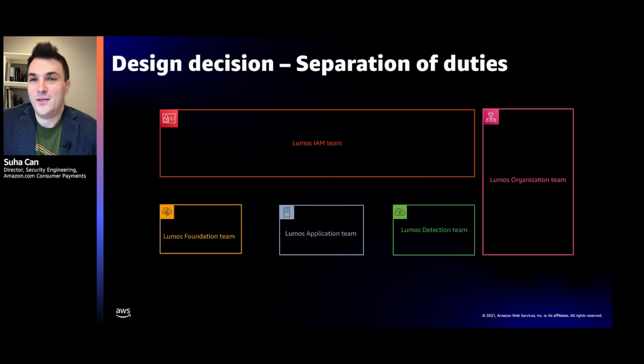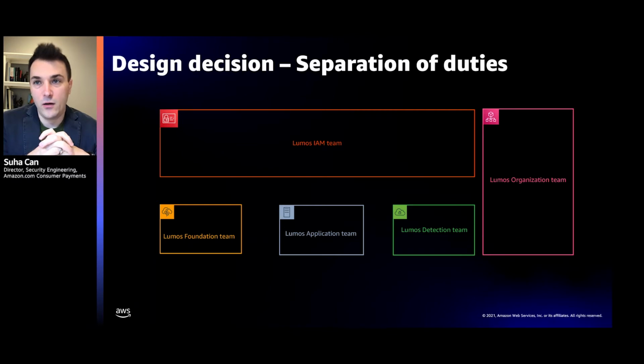As a result of this thinking, we made the decision that we will need to implement a separation of duties solution using the AWS primitives available to us via AWS Organizations and AWS IAM, such that we realize the requirement that no single team member can compromise Lumos or reduce the security bar for it.